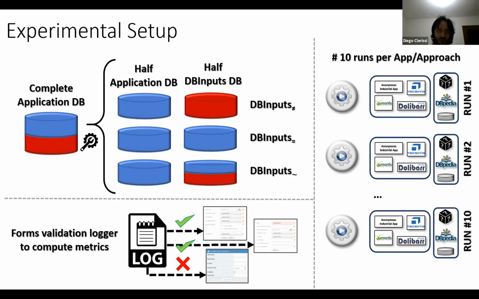For instance, for the DBInput disjoint technique, we selected a database that shares no records at all with the one running on the application. For the DBInput equals, we basically use the same half of the database. And for the last technique, the DBInput overlapping, we combined again the first half, that is the one used by the application, with the second half.